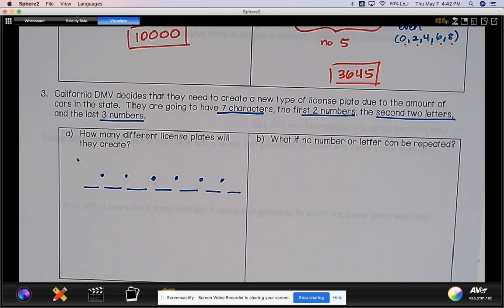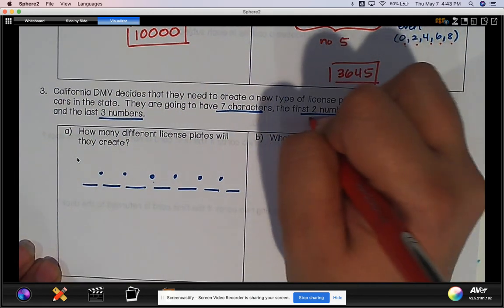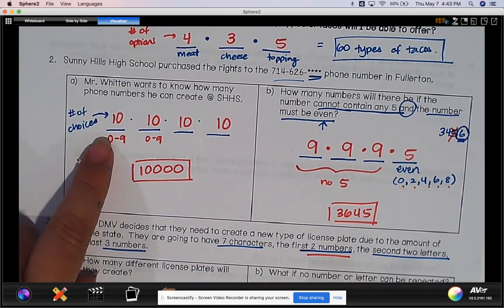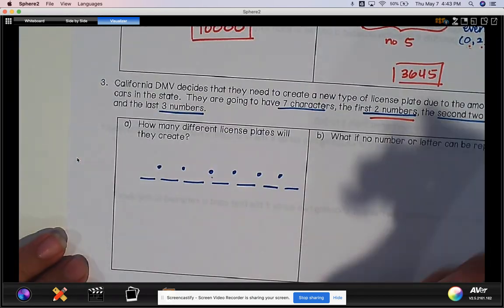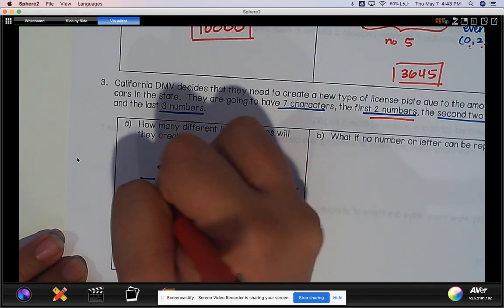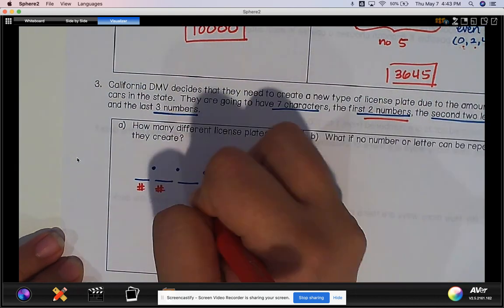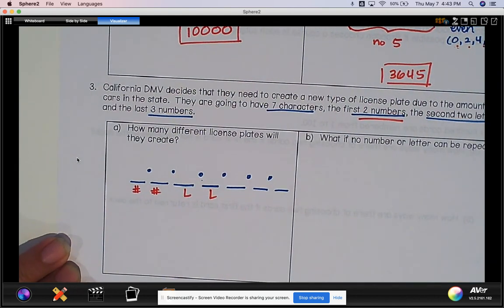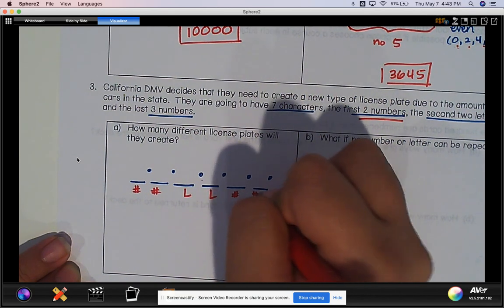All right, before I move on, I like to label things. So the first 2 must be numbers. You can see that I like to label my underlines. So this is a number, this is a number. The next 2 must be letters, letter, letter. And the last 3 must be numbers.